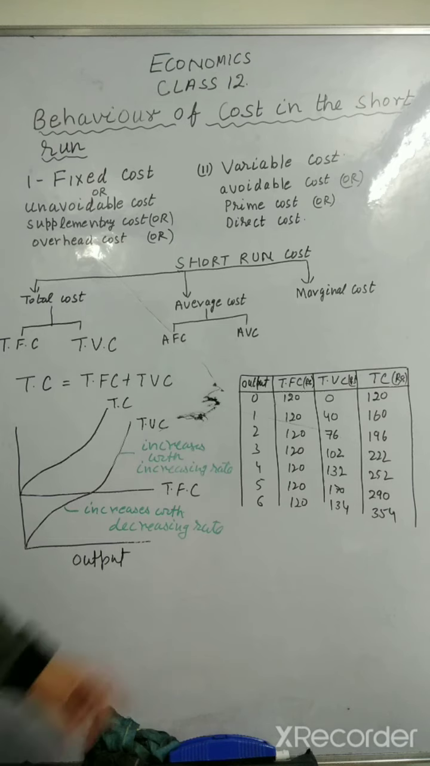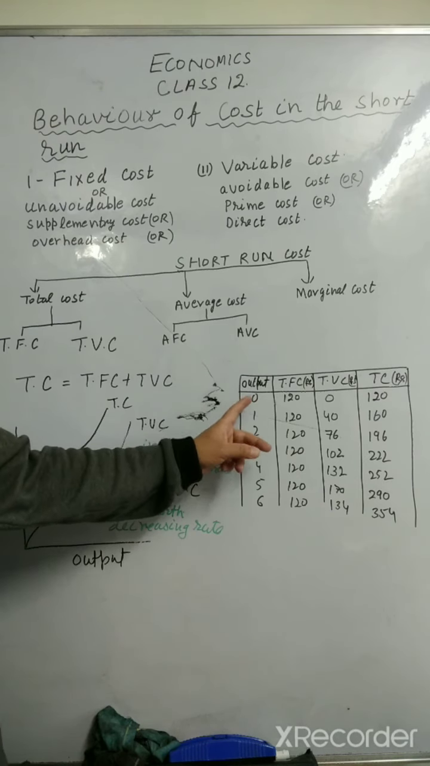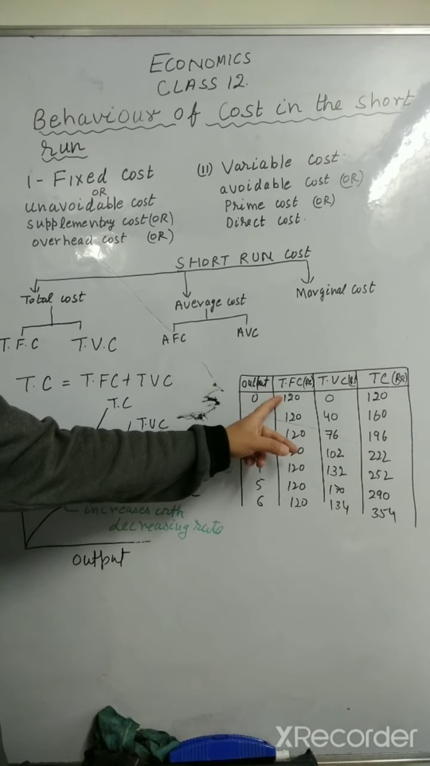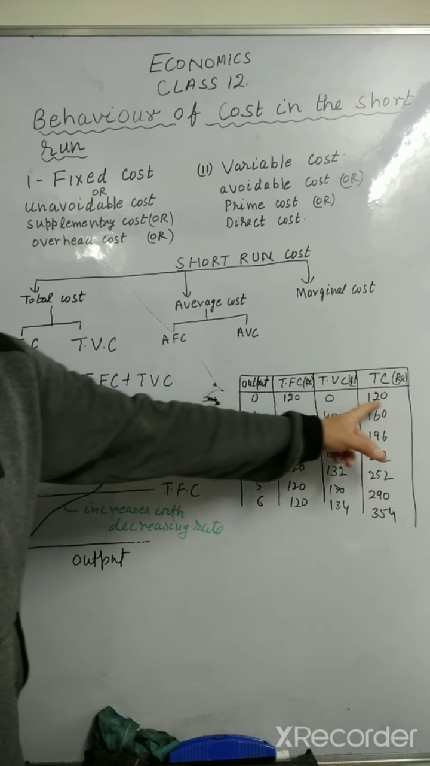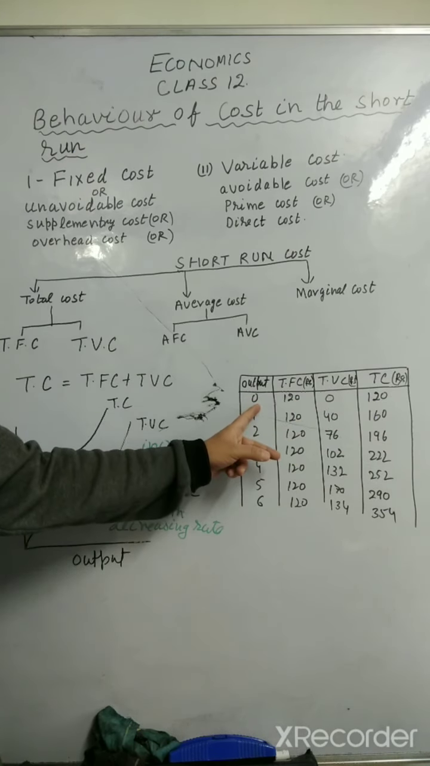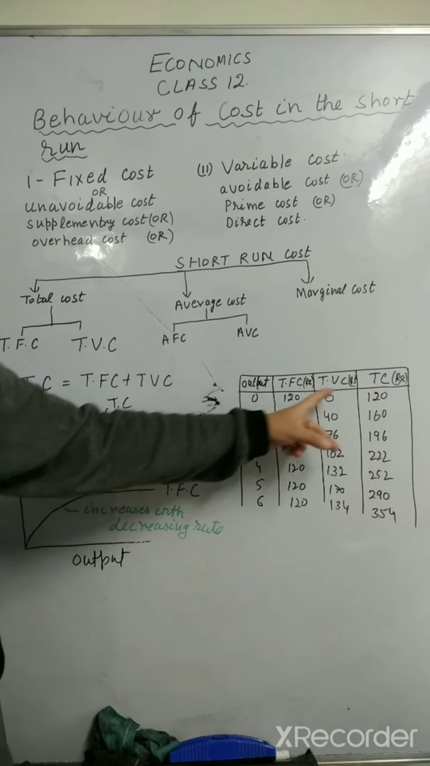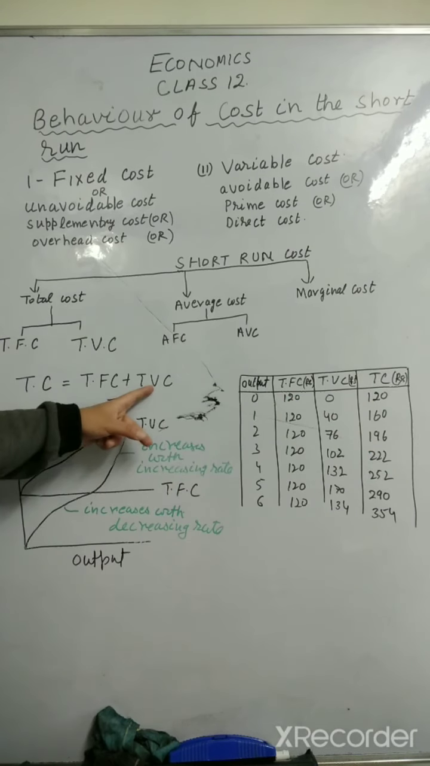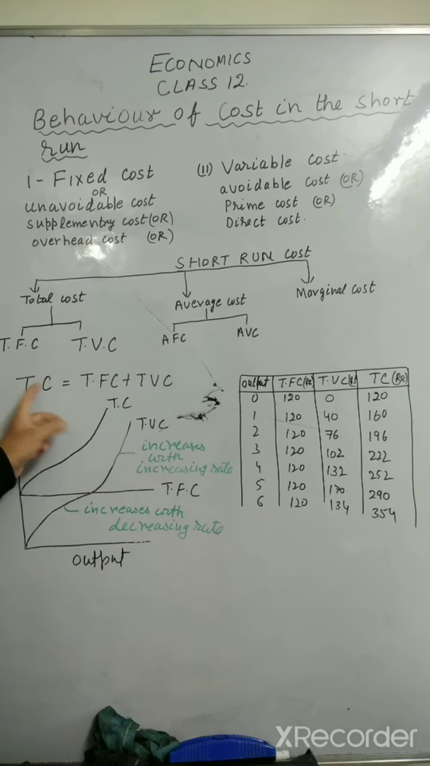The second thing which you have to keep in mind is, for 0 level of output, whatever total fixed cost is, same is total cost. For 0 level of output, total fixed cost is equal to total cost. In this formula also, if you write total variable cost 0 here, total cost will be equal to total fixed cost, right? So these two things, remember, this will help you in doing numerical problems.